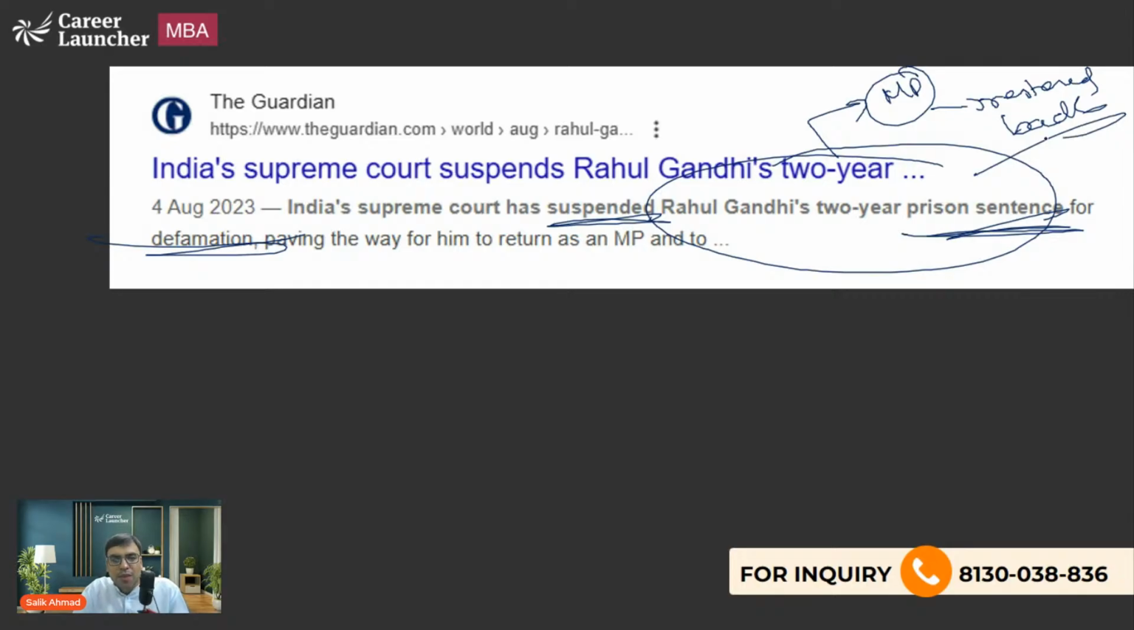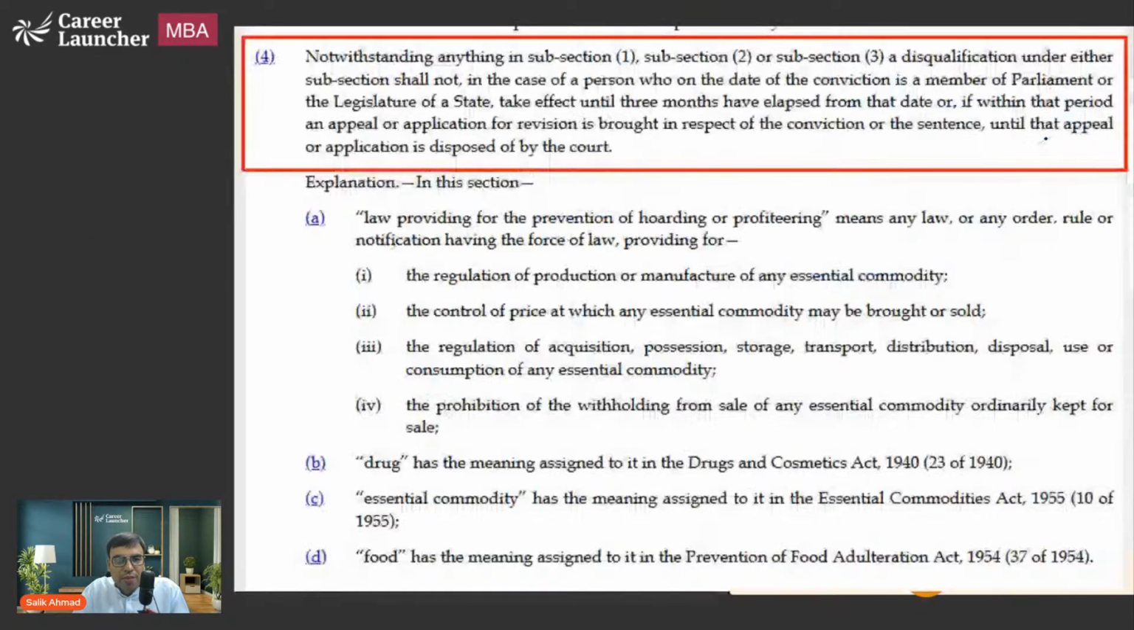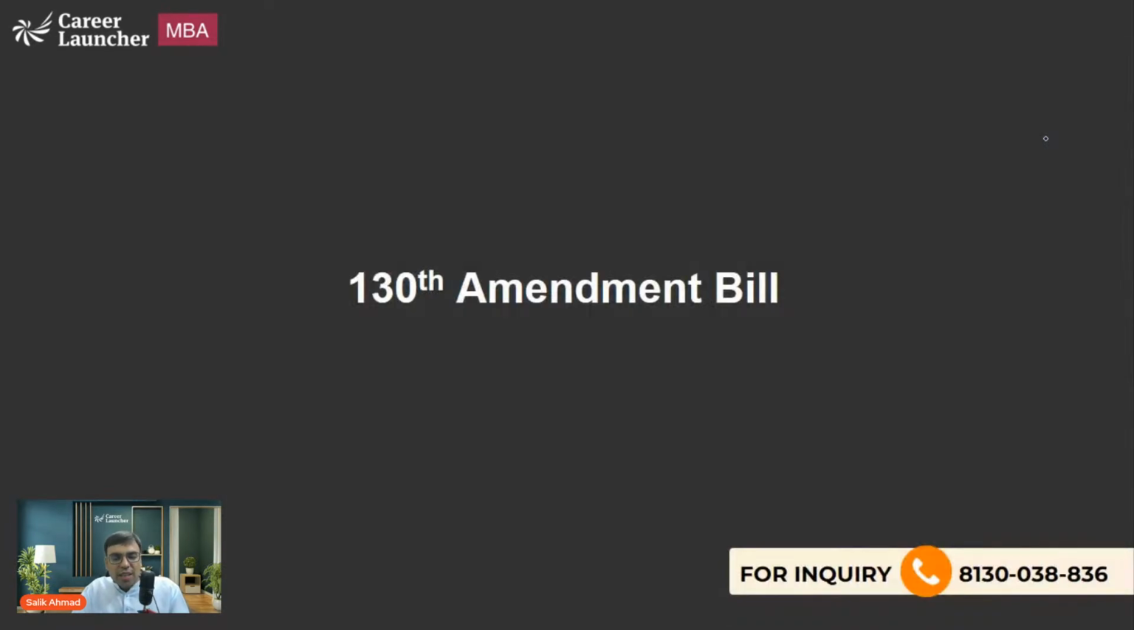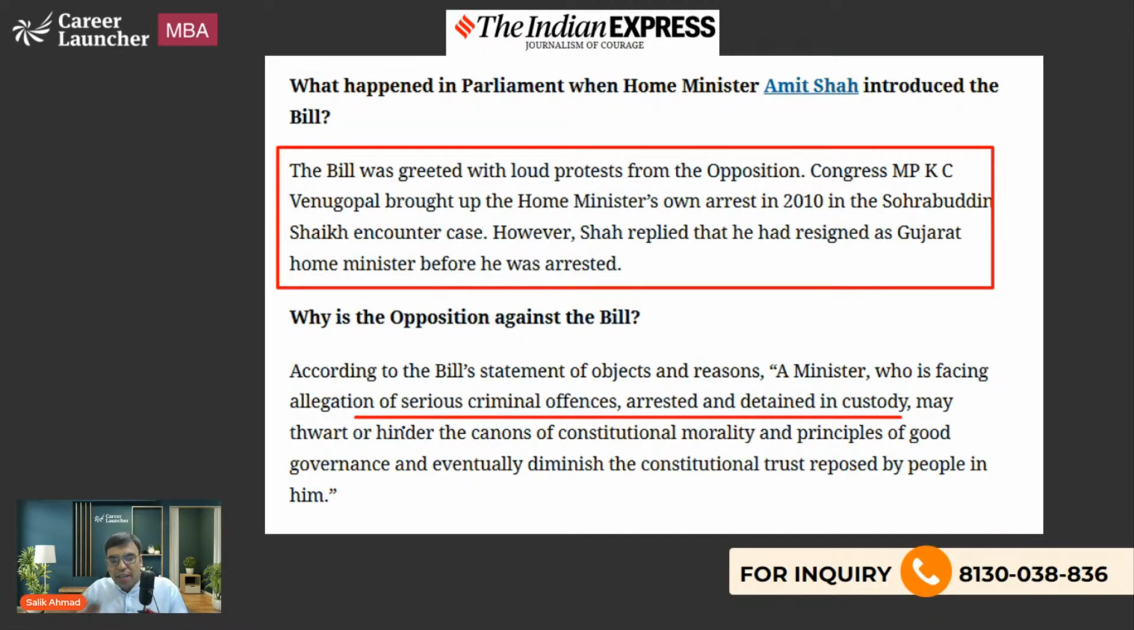Okay. That is what you should be knowing about. Yes, Anna. Now we are not going into that Lily Thomas case because that's not important, but I think we have done whatever you are supposed to know, right? So the 130th Amendment Bill, yes, we have done it.